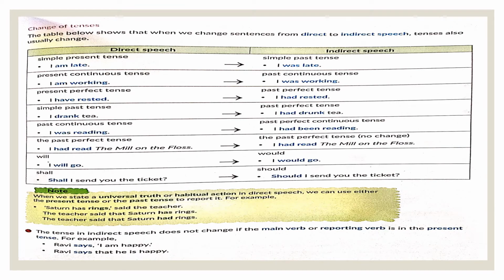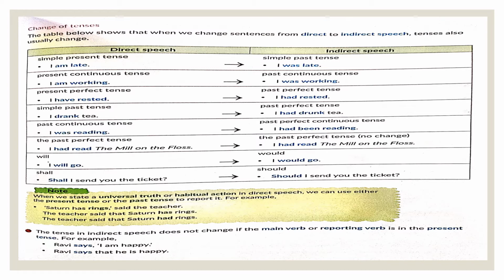Whenever we are transforming direct speech into indirect speech, there are some rules that you have to keep in mind. The tense will change. The tense of the direct speech will not be the same if it is being transformed into an indirect speech. Now the thing is for you to remember which tense will transform into which kind of tense.